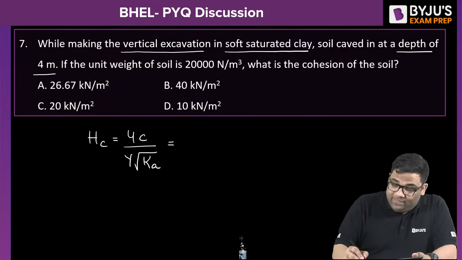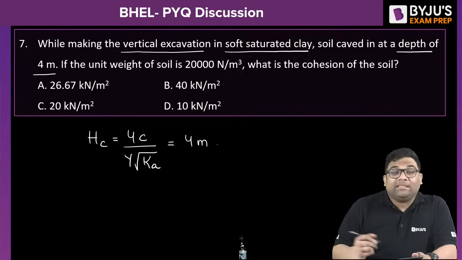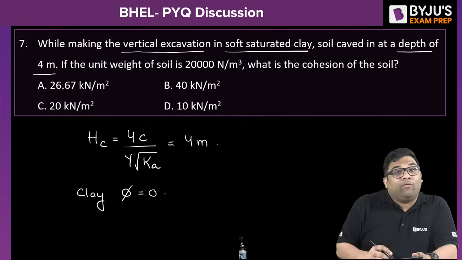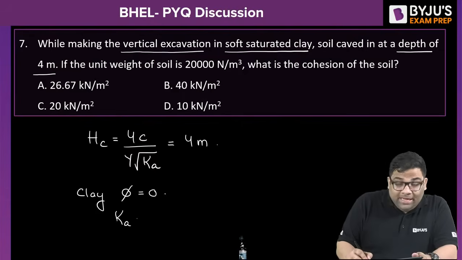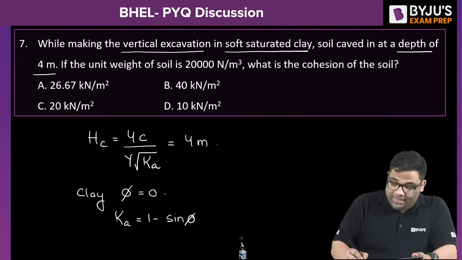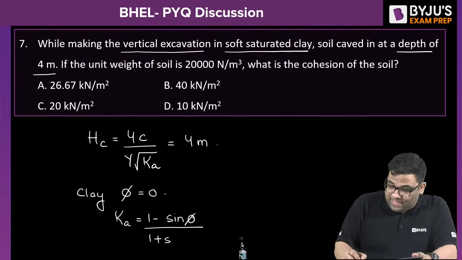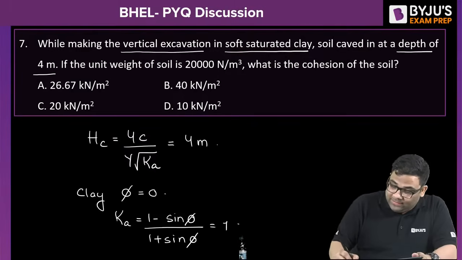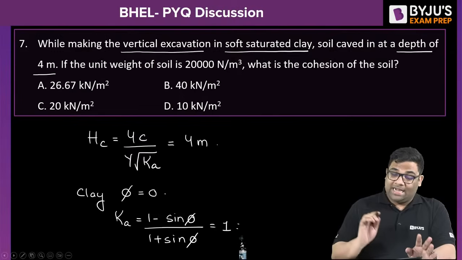This is given as 4 meter. They're asking the cohesion. It's clay, clay means phi is 0. If phi is 0, then Ka, which is 1 minus sine phi by 1 plus sine phi, becomes 1, sorry. Yes. Now tell me what is the right answer.